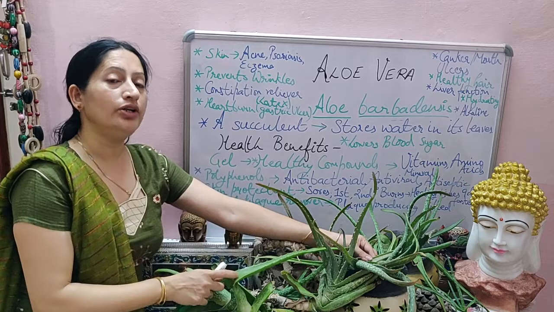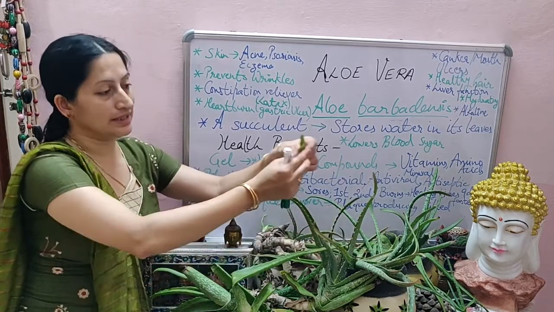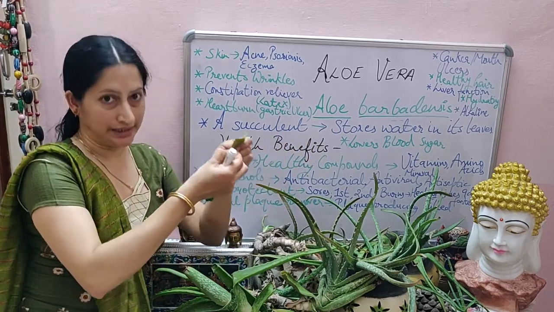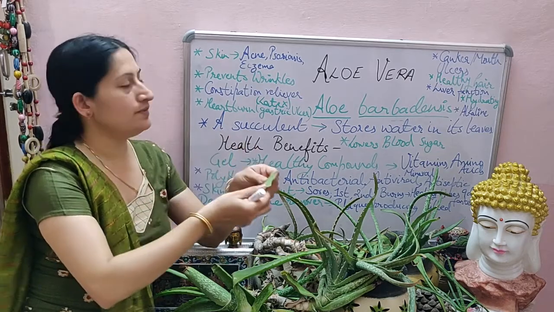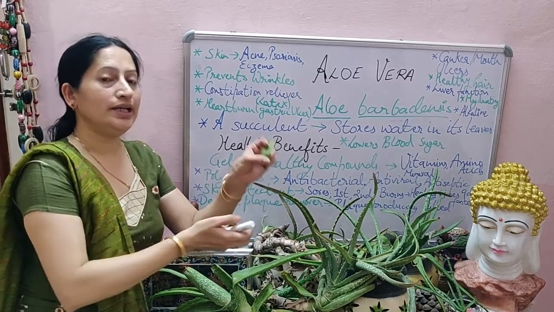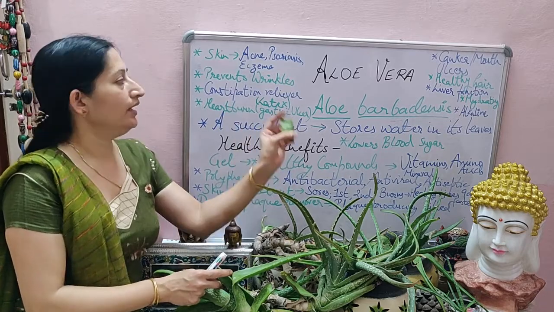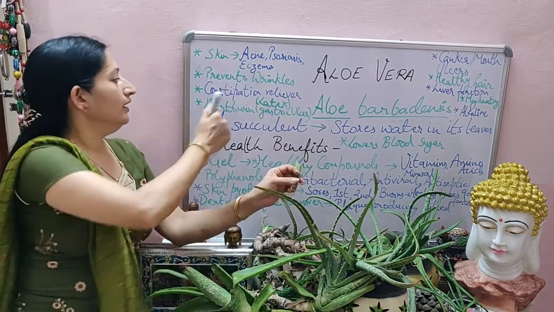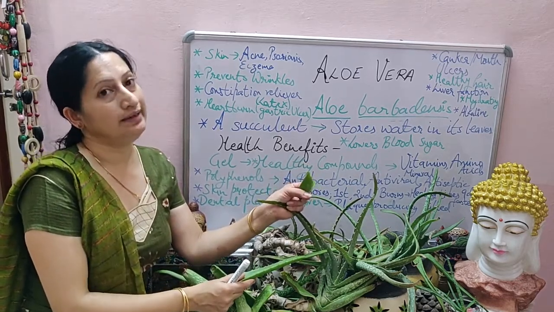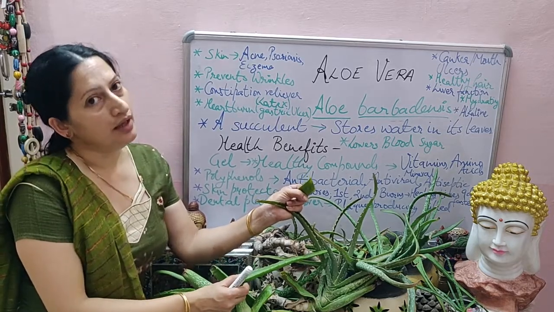It is a good constipation reliever. Actually, latex is there below this leaf. There is a latex, and that helps. Latex is a secretion of this leaf, and it helps in relieving constipation. Actually, it has a compound called aloin, and that gives this laxative property. Then heartburn and gastric ulcers are actually relieved by using or drinking aloe vera juice. So it helps with heartburn.